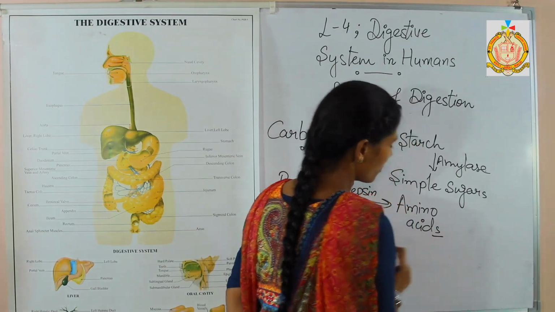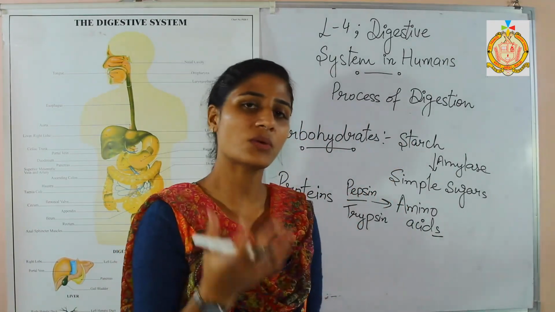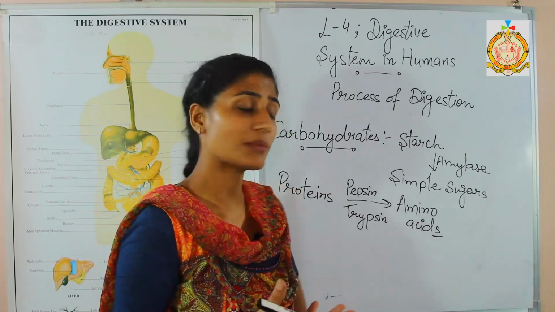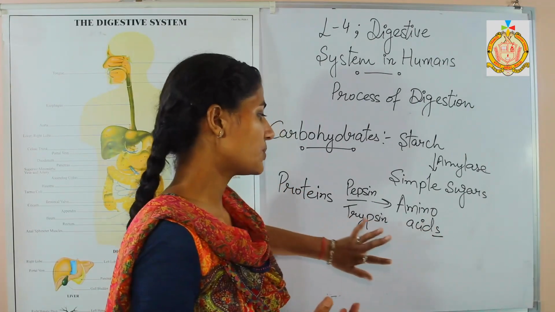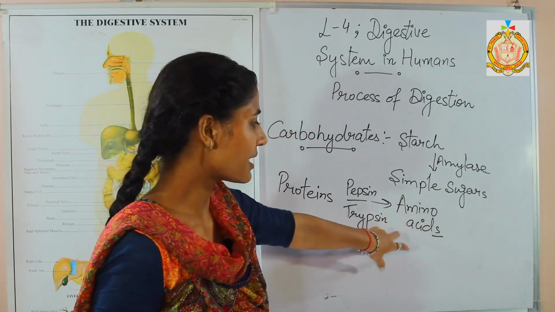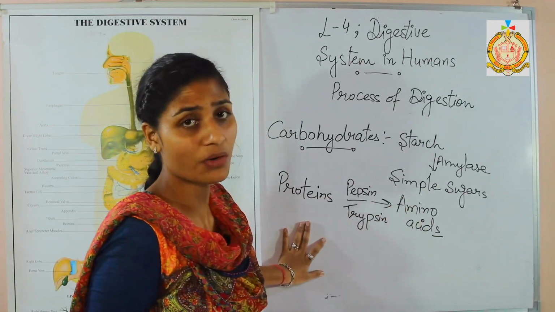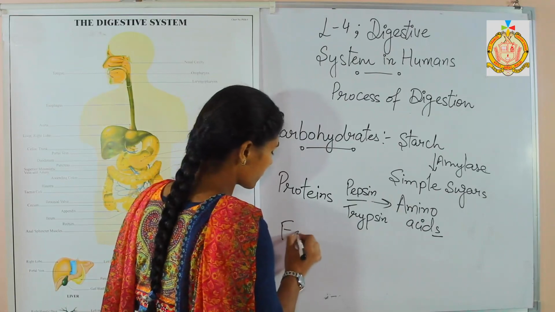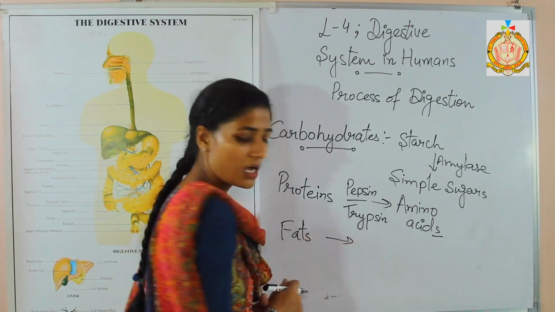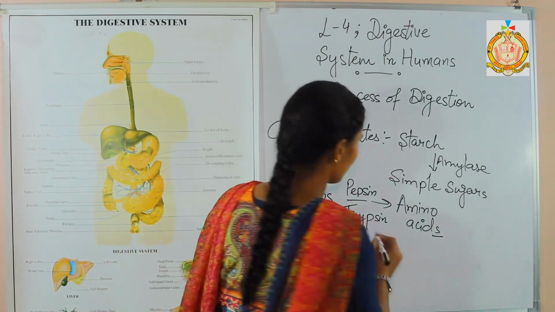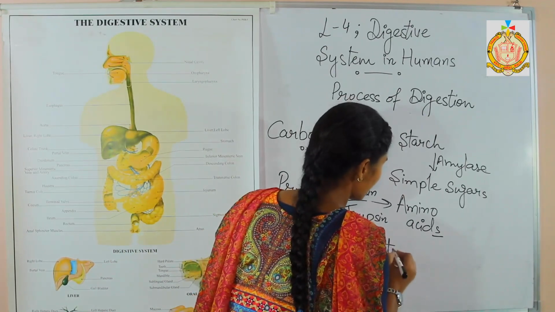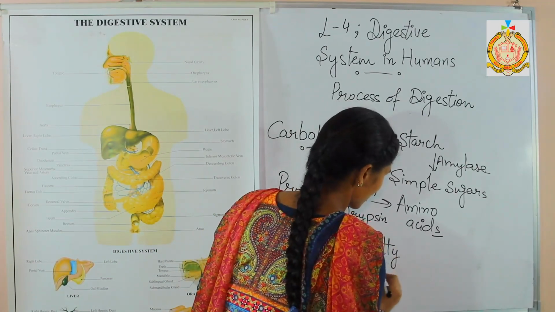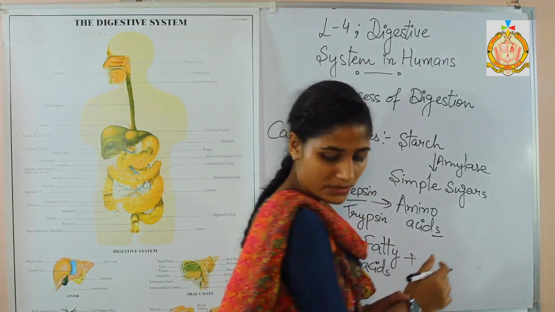Amino acids are also responsible: if the amount of amino acids is more in our body, sometimes it shows a reversible process also, meaning amino acids are converted into protein again when our body needs that. Next is fats. Fats are converted into fatty acids plus glycerol.